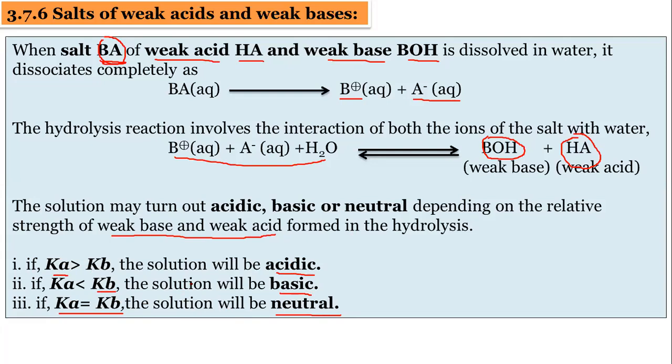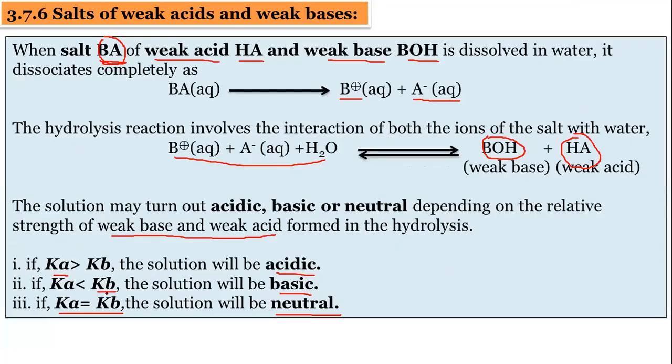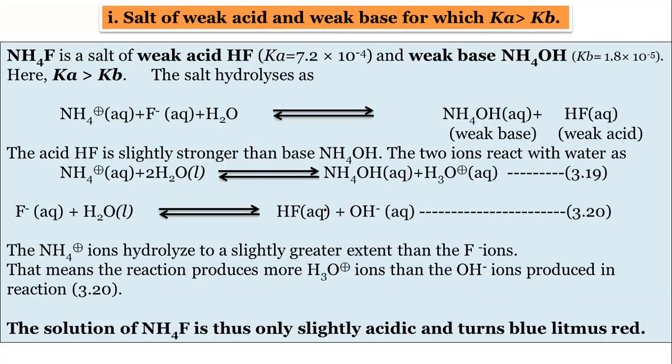So if the Ka value is more, the solution will be acidic. If the Kb value is more, the solution will be basic. And if Ka and Kb are the same, the solution becomes neutral. We will discuss all these 3 cases one by one. First, see, these are salts of a weak acid and a weak base. All these salts will be salts of weak acid and weak base, but depending upon the values of Ka and Kb, it will be decided whether the solution will be acidic or basic. First, we will discuss NH4F.